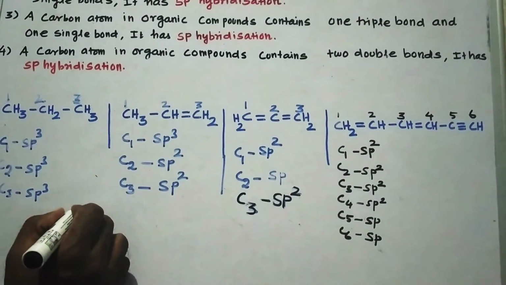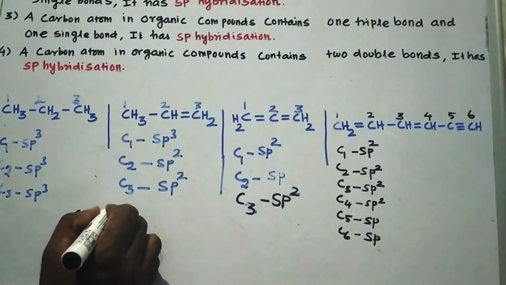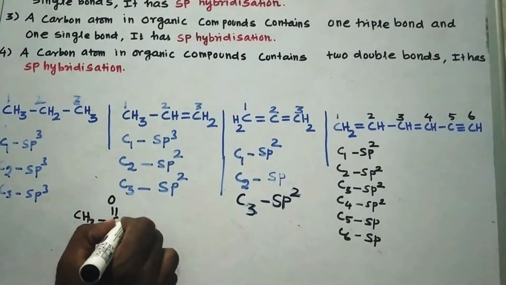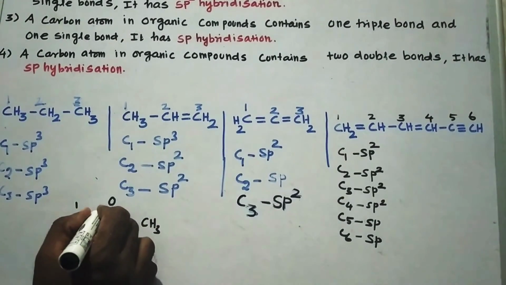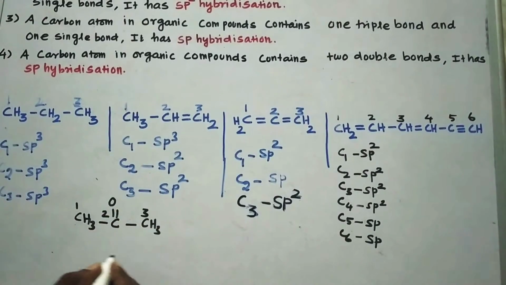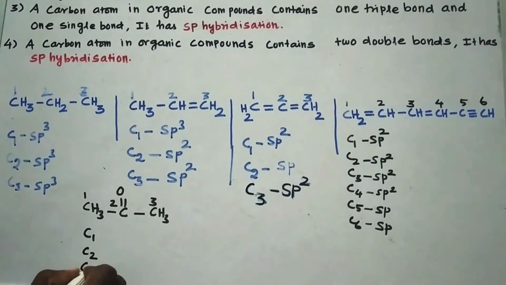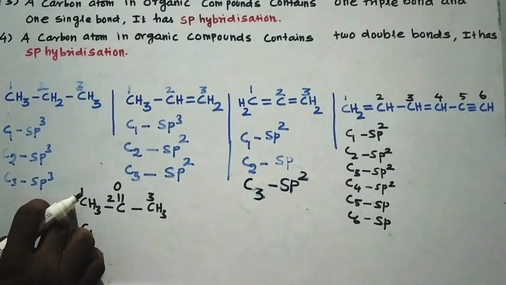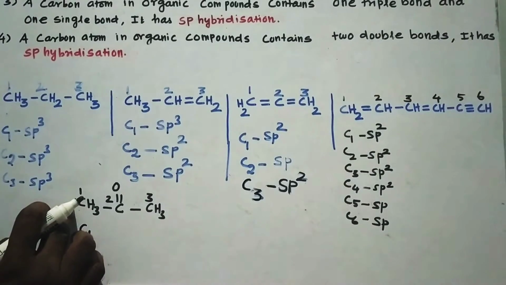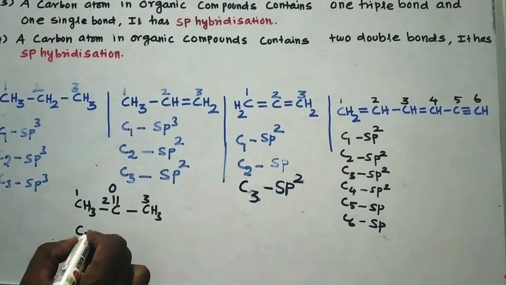Now we are going to consider other examples. Several examples. CH3, C, double bond O, CH3. This is carbon 1, this is carbon 2, this is carbon 3. Now C1, C2 and C3. In the first carbon, it is bonded to 3 hydrogens and 1 single bond, therefore it is in the state of sp3.